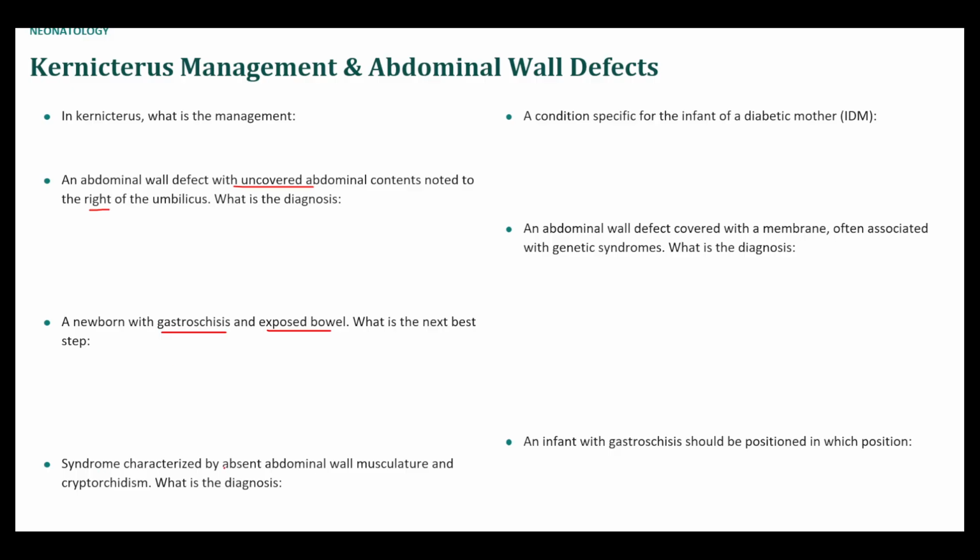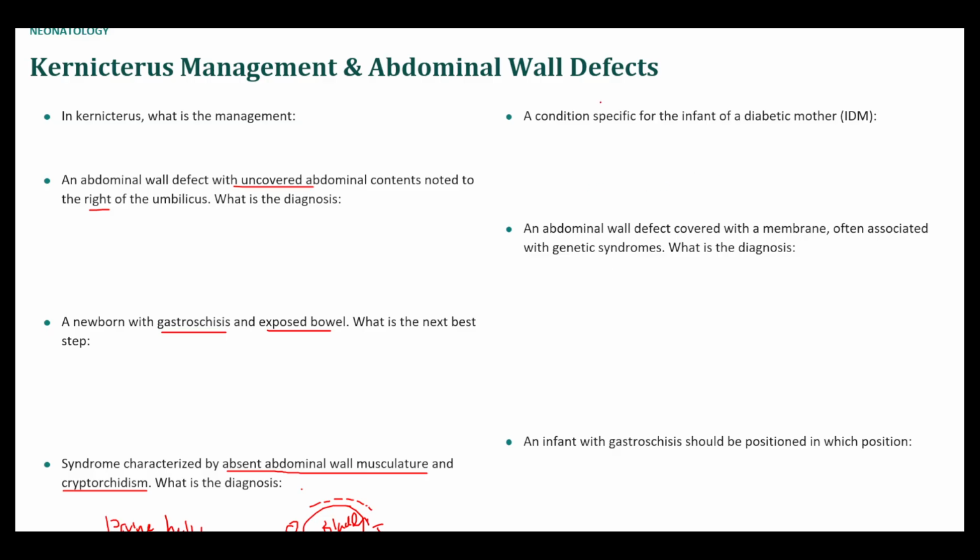Syndrome characterized by absent abdominal wall muscle and cryptorchidism. This is prune belly syndrome, and it's sort of like a sequence. Prune belly syndrome is caused by a urine outflow tract obstruction causing megacystis, or dilation of the bladder. When the bladder gets really large, it prevents things from developing properly. If this is the person's head and this is their feet and this is the bladder, the abdominal wall muscles don't grow properly, and the descent of the testes doesn't happen properly. So that's why you get undescended testes and no abdominal wall muscles.